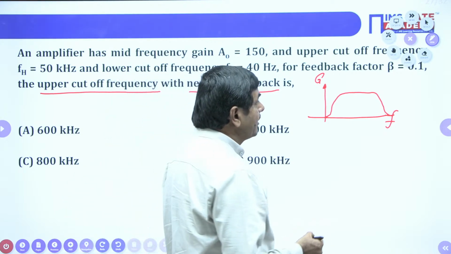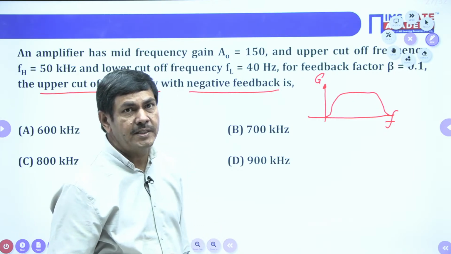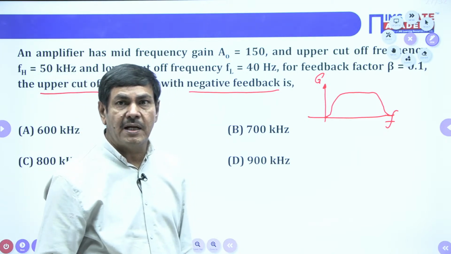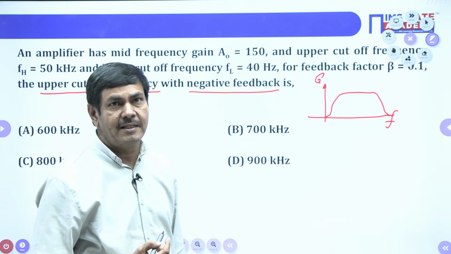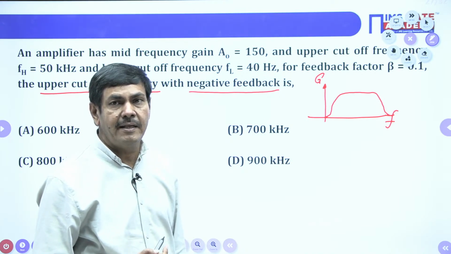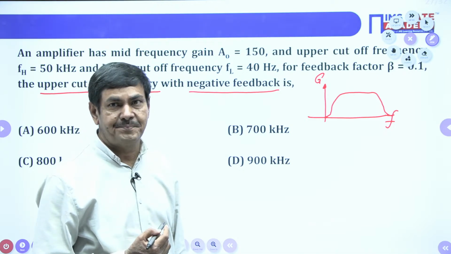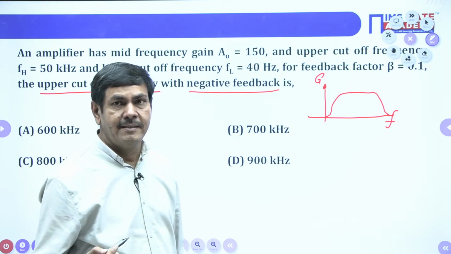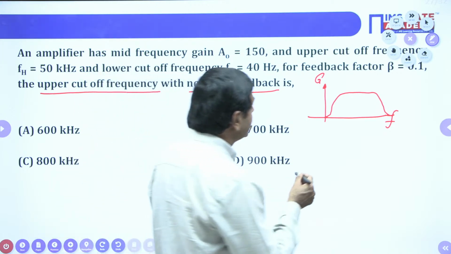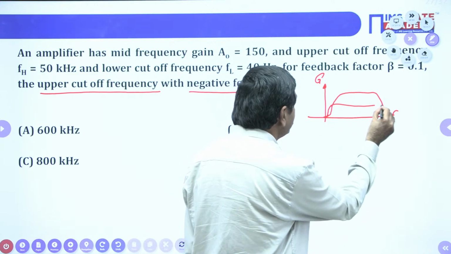Whenever the feedback is applied, negative feedback can increase the gain or decrease the gain. Any student? Because of the negative feedback, gain of amplifier will be increased or decreased? That's my question. 100% it decreases. Negative feedback always decreases the gain only. That means when the negative feedback is given, gain is reduced. It goes like this, gain will be reducing only.